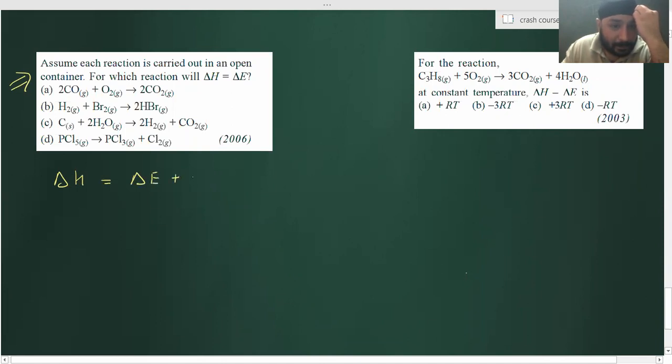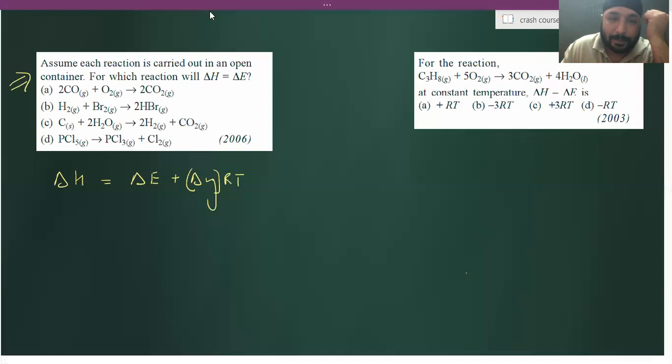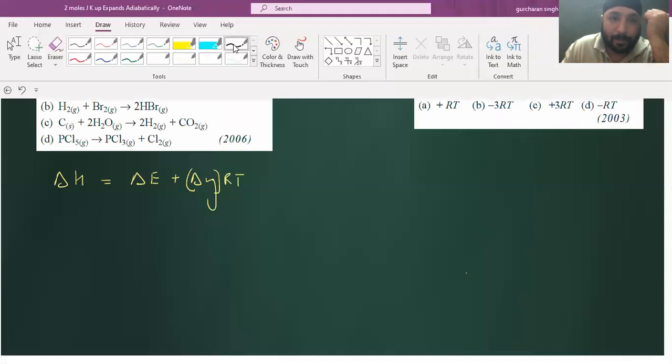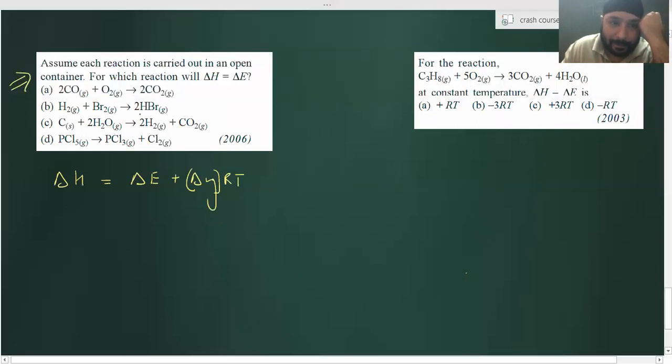Delta H is equal to delta E plus delta Ng RT. That means delta Ng should be equal to 0, so change in number of moles of gases should be 0. That means change in the stoichiometry of gases should be equal to 0. So tell me where it is like that. Option B. Understood? Correct.